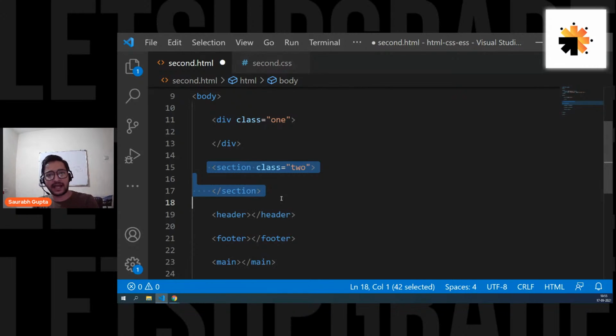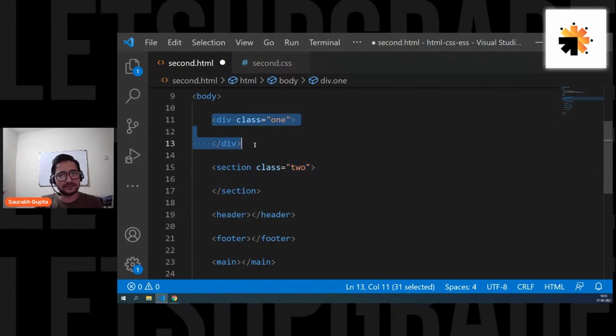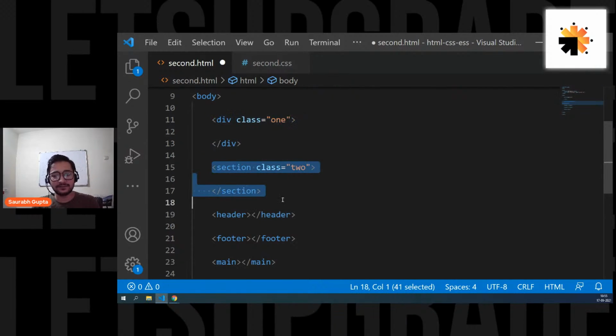And inside the section tag, if you want to create some smaller containers, you can use divs. For any meaningless container, you can definitely use div. But for meaningful containers, like this area belongs to products, this area belongs to about us, this area belongs to gallery, use the section tag. It's just good readability. User readability is good, browser readability also becomes good, and search engines also understand your site better.